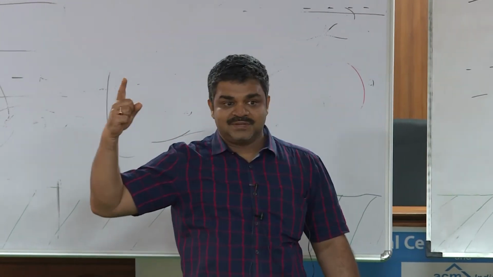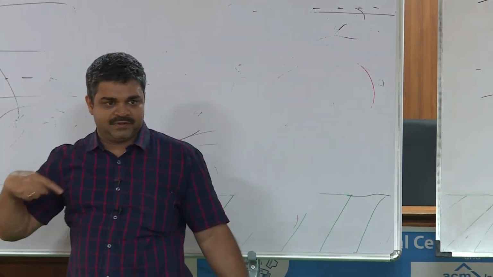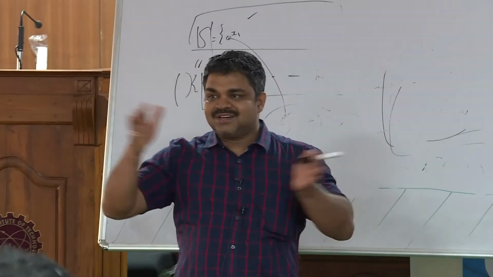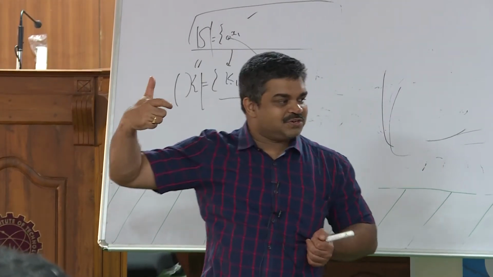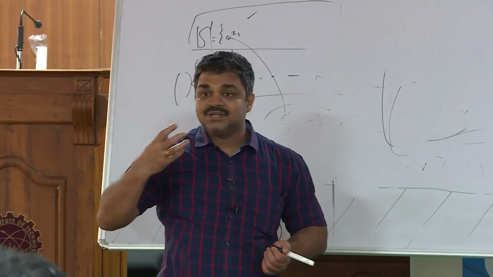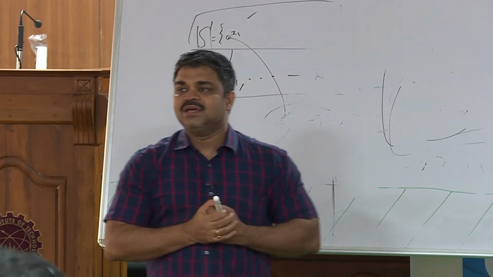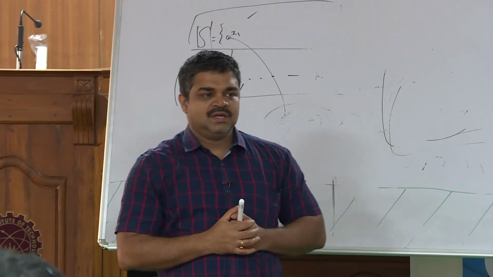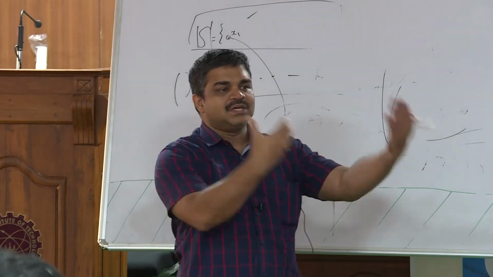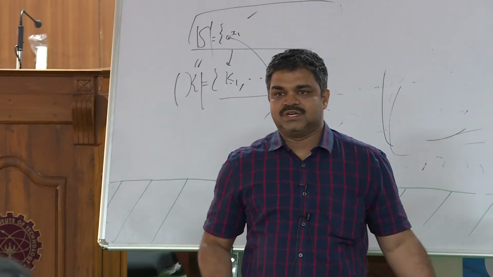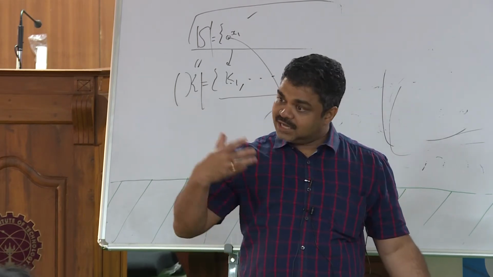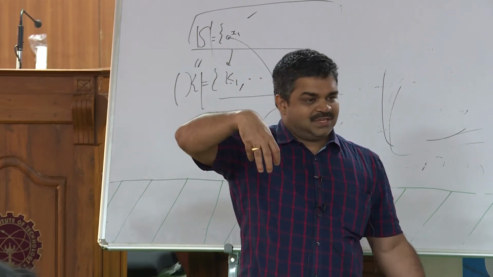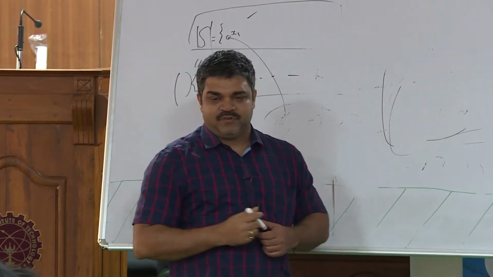That may not be a simplicial vertex with respect to the original chordal graph, because this last simplicial vertex may be connected to others and together may not form a clique. But if you discard that, in the remaining graph it is a simplicial vertex. Put it in the second last place, and now remove that also. Look at the remaining n minus 2 vertices, again a chordal graph, and there should be a simplicial vertex there. Pick that and put it in the third last place, and so on. You create the order in the reverse way.